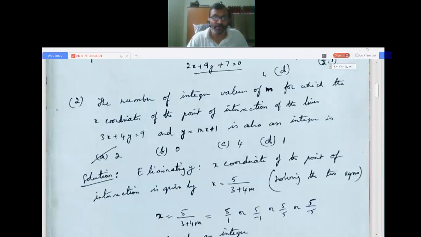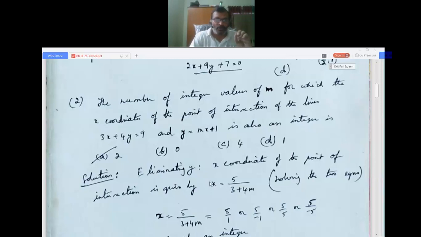So I hope you have followed it. Once again I'll explain that. Try to understand the question properly. Any doubts, please ask. I will explain again. The number of integer values of m for which the x coordinate of the point of intersection of the lines 3x plus 4y equals 9 and y equals mx plus 1 is also an integer is: first option A 2, second option B 0, third option C 4, fourth option D 1.